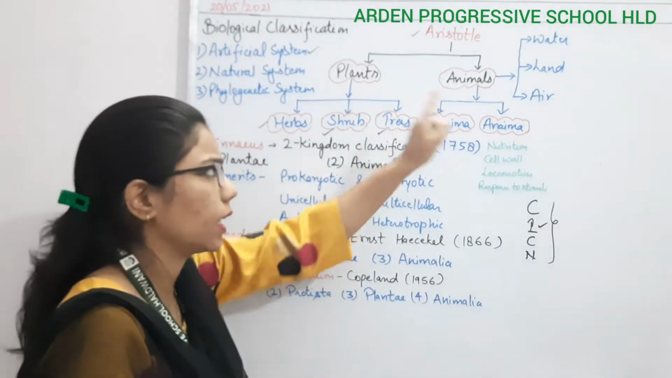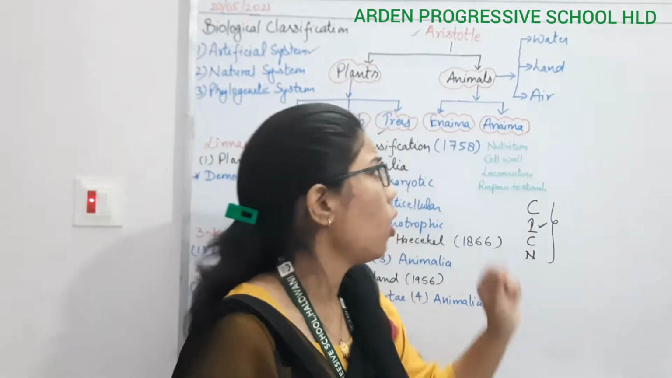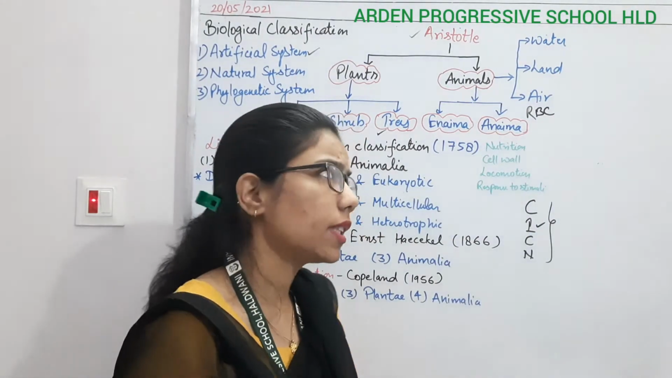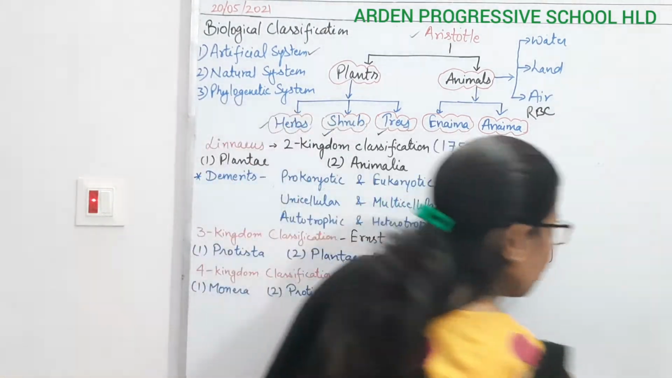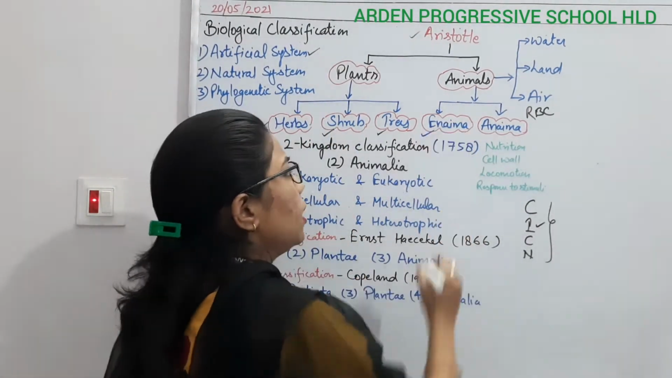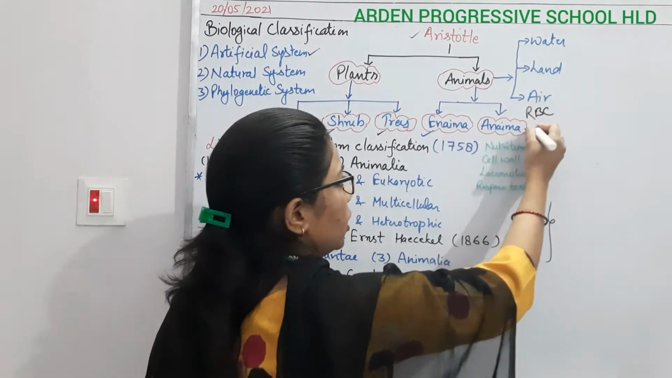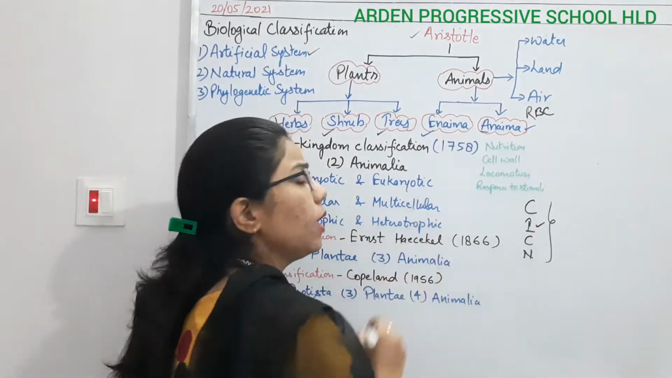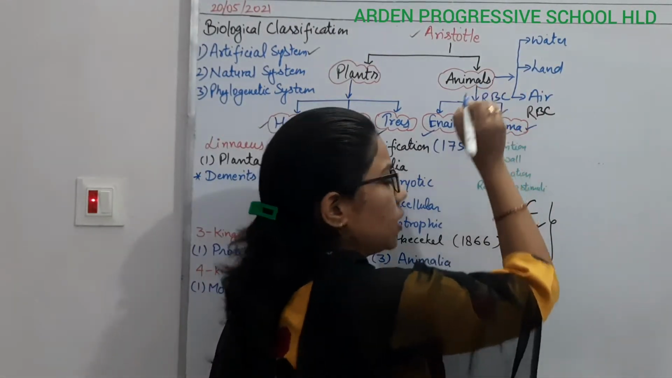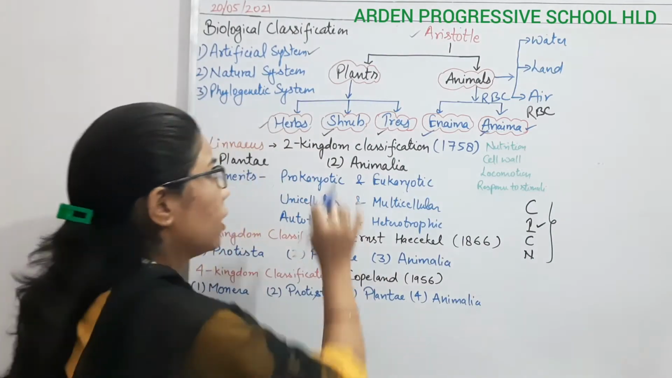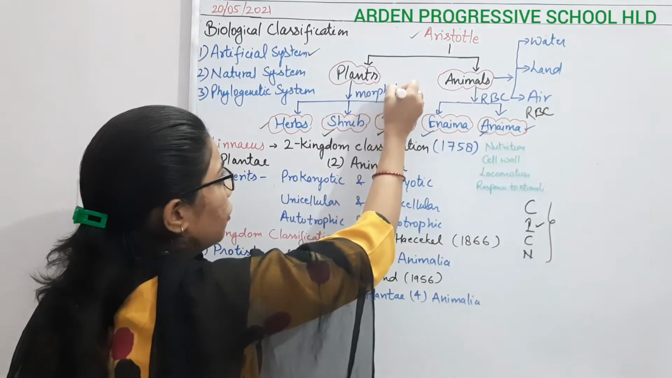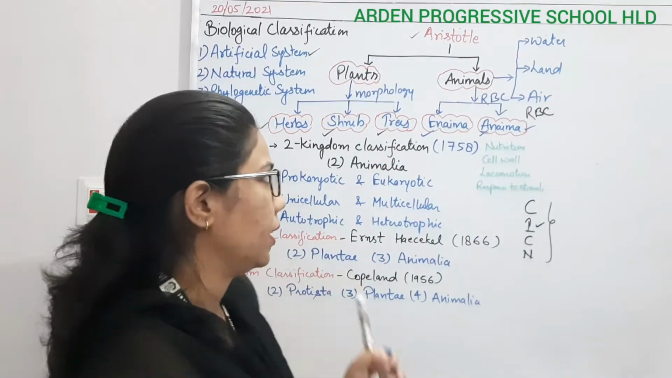As well as he classified the animals, how? On the basis of RBC. RBC is what? Red blood cells. So he considered that those animals which have RBC, he called them Enaima, and those animals which don't have RBC, he called them Anaima. A for absent. So how did they classify? On the basis of RBC. And how did they classify plants? On the basis of morphology. So these are the different bases of classification in the case of plants and animals.